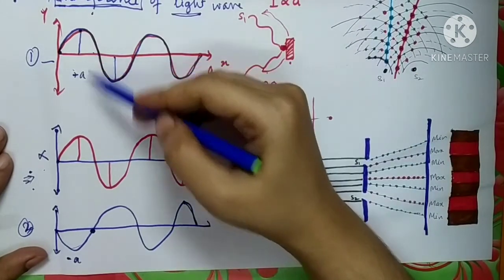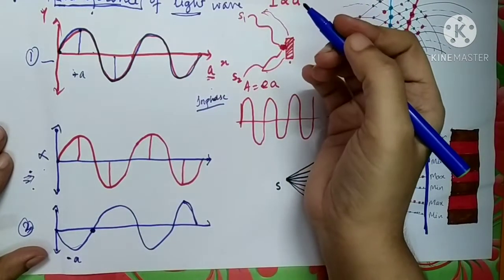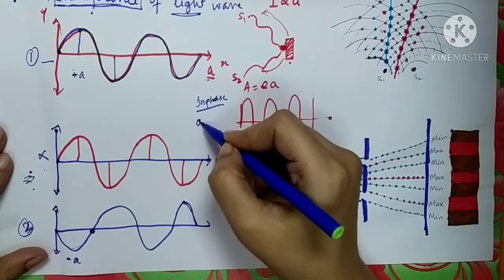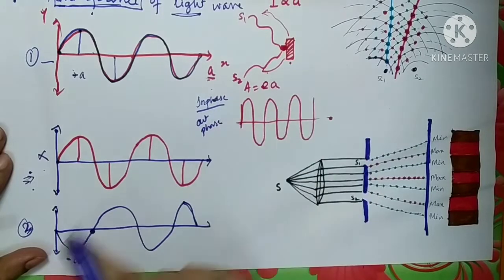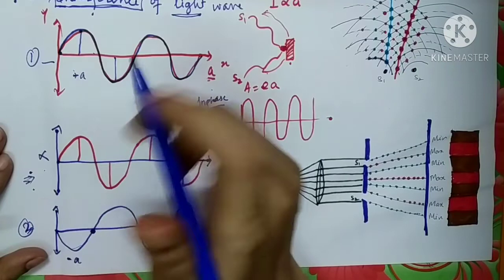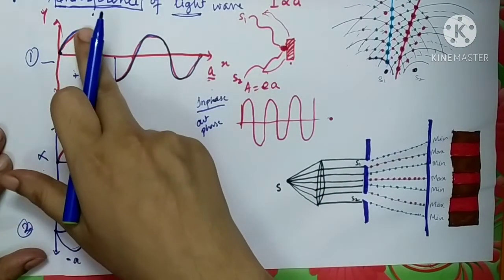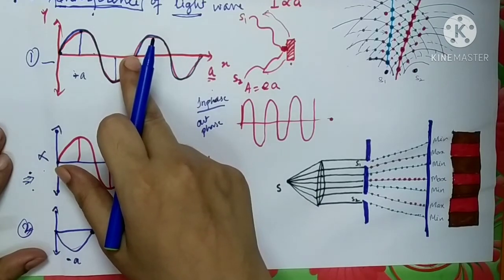So what is the basic difference between these two waves? The two waves are now said to be out of phase. Out of phase means what? What is the phase difference between crest and trough? Crest is the positive half cycle and the trough is the negative half cycle.